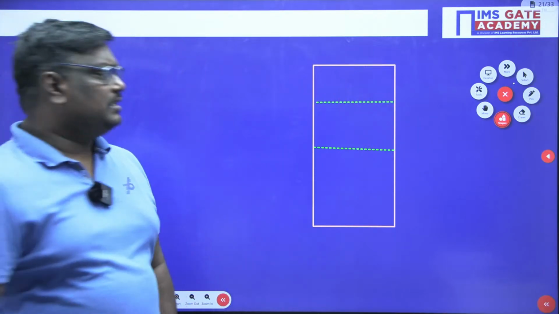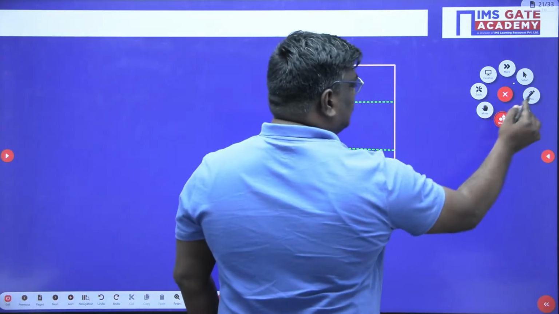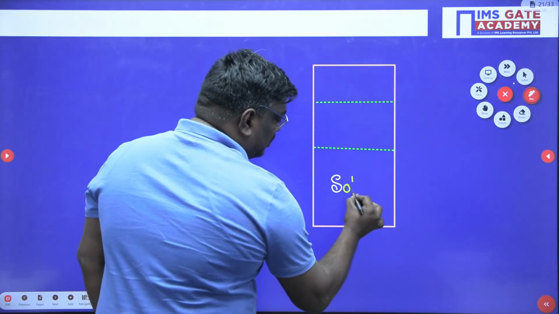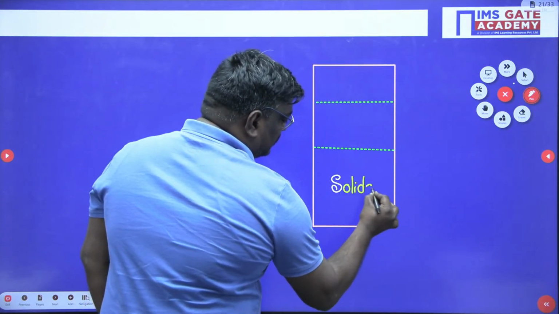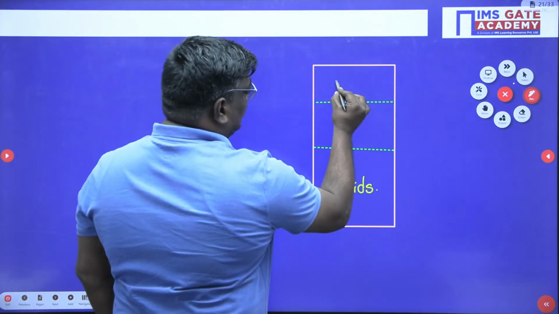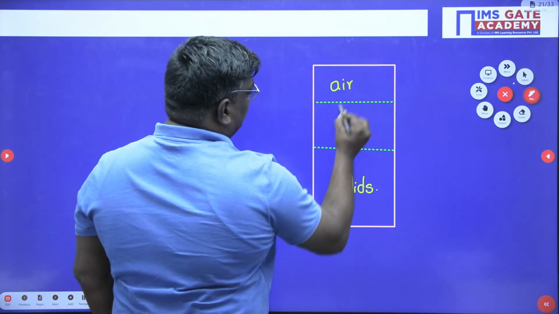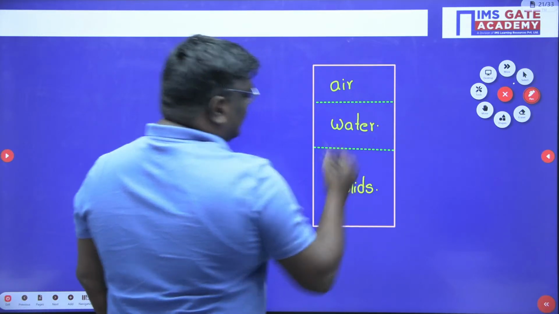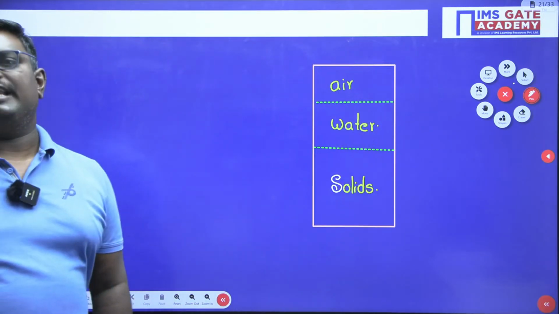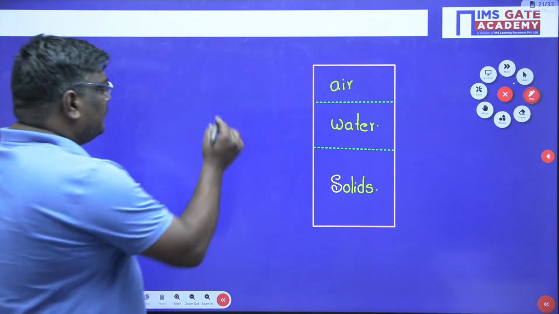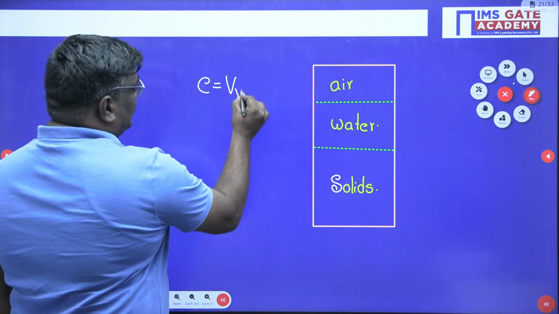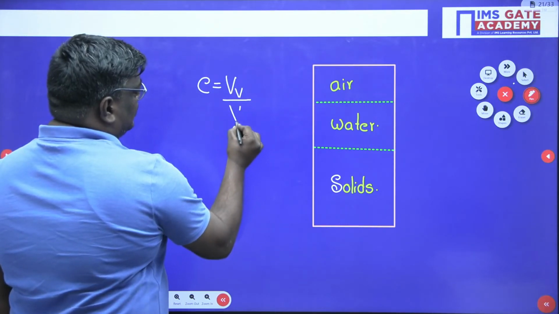Now see students, what I would like to tell you here is, this is solids, this is air and water. If you assume area is constant, void ratio means volume of voids by volume of solids.